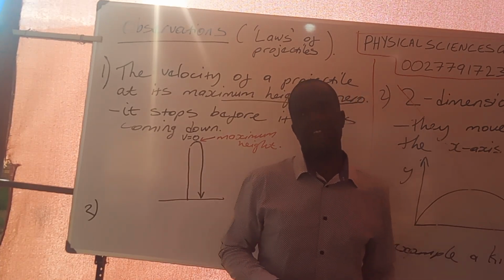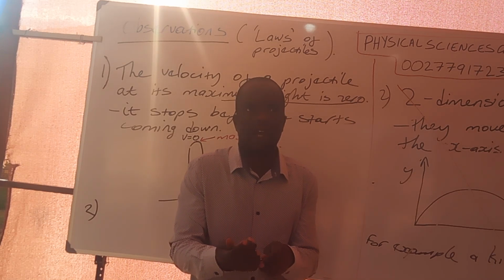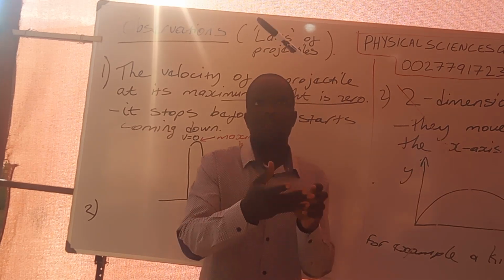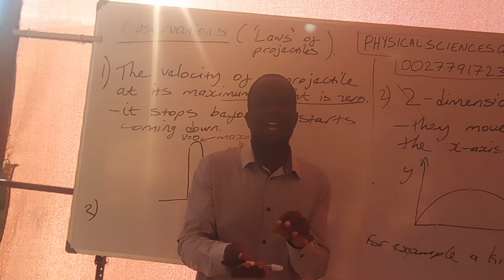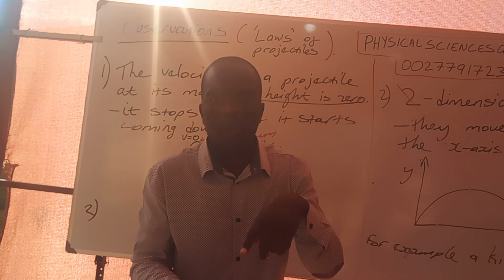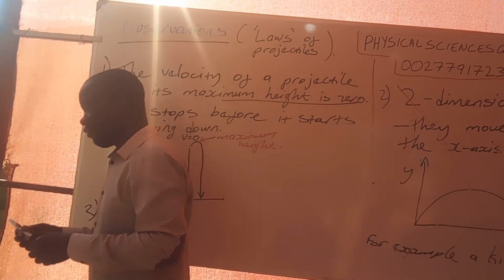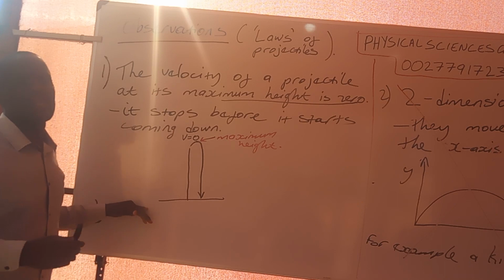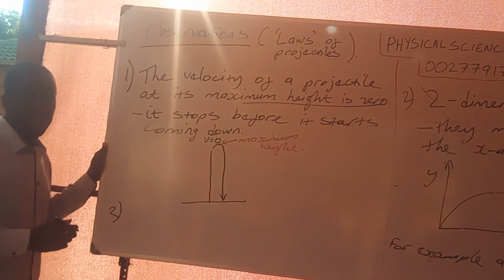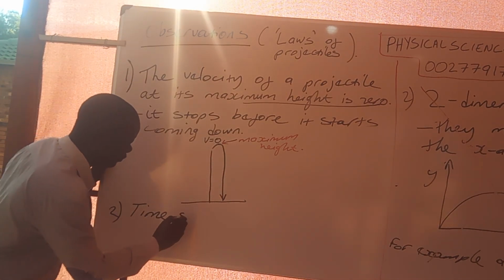If you look closely, and if you have the ability to observe as a scientist, you will notice that the total time taken by this projectile to go up is equal to the total time taken by the projectile to come down. It's very important. We have got a name for this in science. We call this time symmetry.